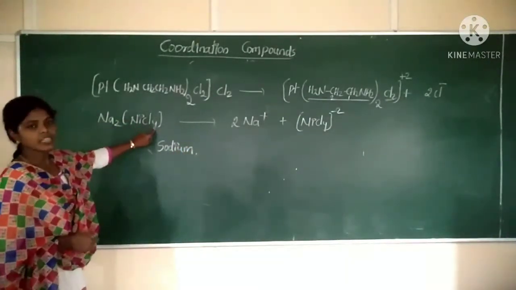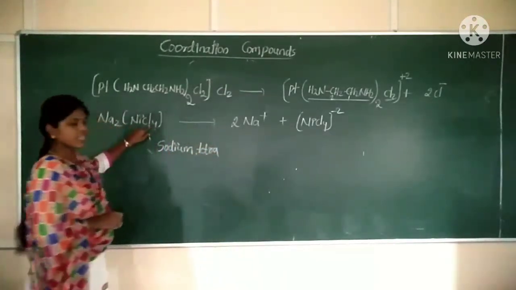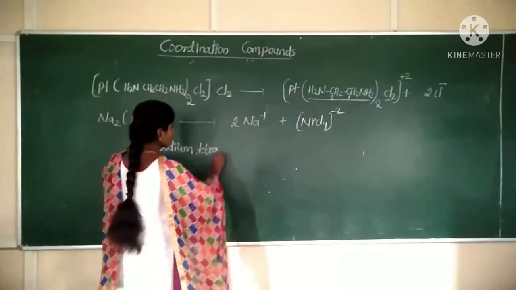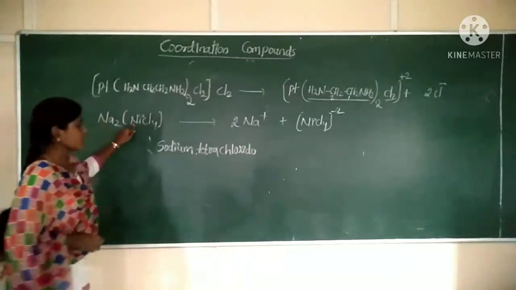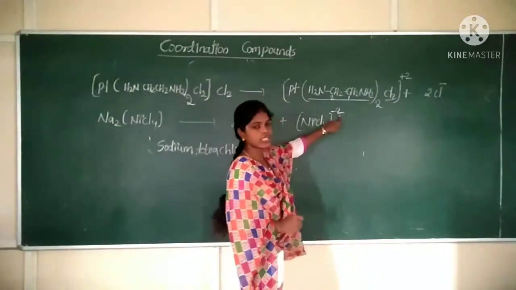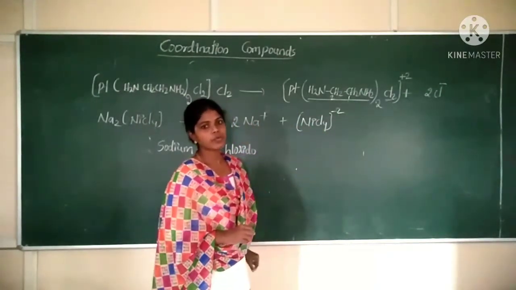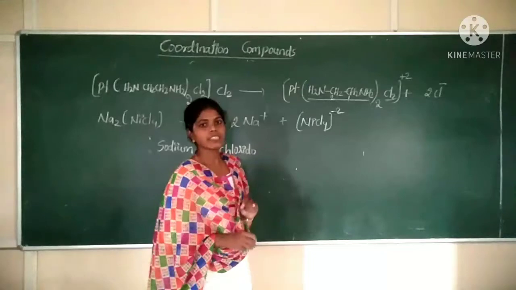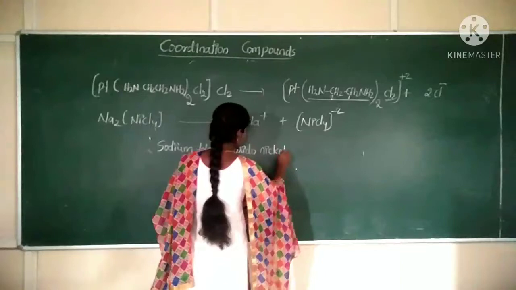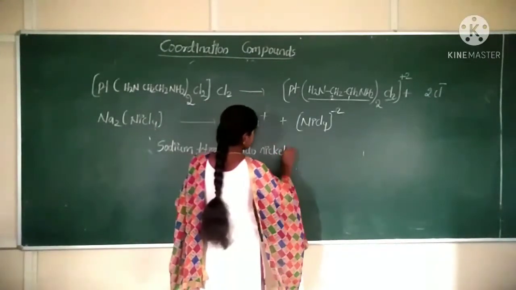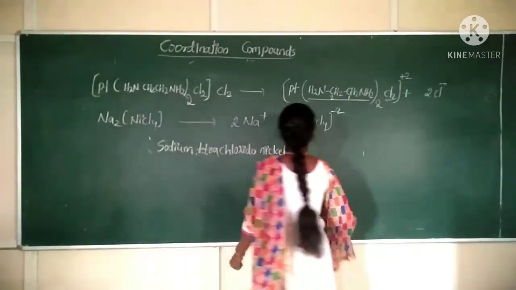Next, how many Cl are there? 4 are there. So write it as tetra. Cl is a negative ligand, so the E is replaced by O. Tetrachlorido. Now the complex is having which charge? Negative charge. When the complex has a negative charge, the name of the central metal ion should end with which letters? Ate. That is, nickel is there. Nickel. Okay. I should end it with what? Nickelate. Ate.